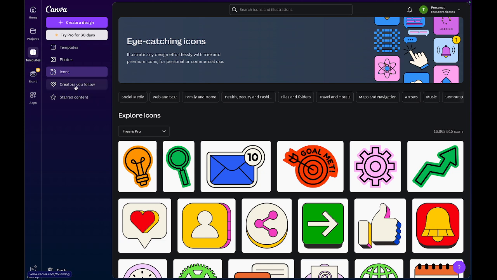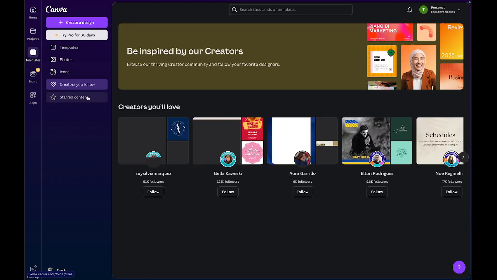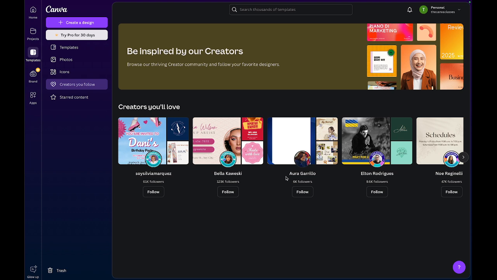You can create your following. It's also a social media platform, so you see people who have followings. I'm not going to go into that. That's not the aim of this class.